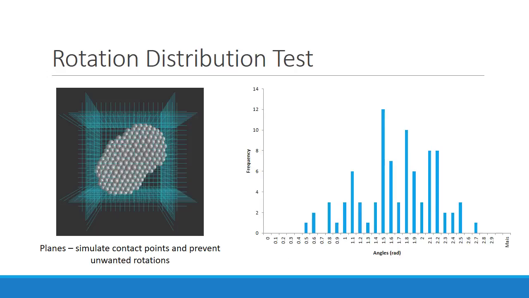In this stage, the particle is confined by 6 planes during the compression. This confinement is important to maintain the same inclination up to failure. Otherwise the particle would first rotate rigidly until a new contact point ensures zero moment on the particle. The rotation angles imposed, extracted from a normal distribution, are represented.